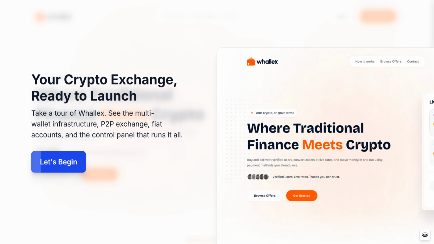Take a tour of Whallex. See the multi-wallet infrastructure, P2P exchange, Fiat accounts, and the control panel that runs it all.